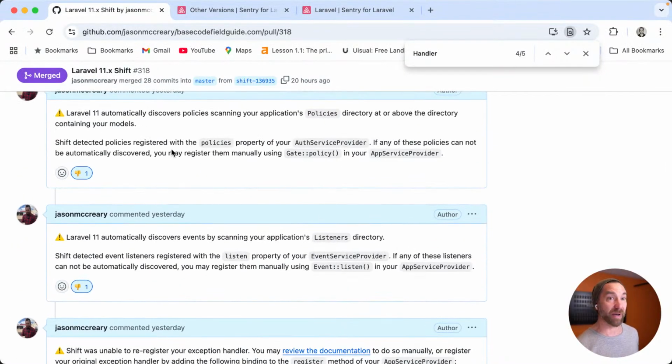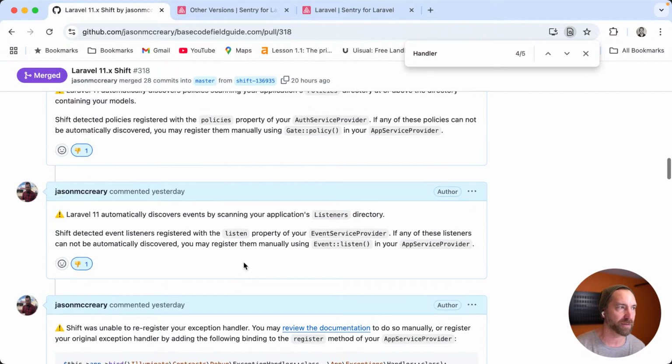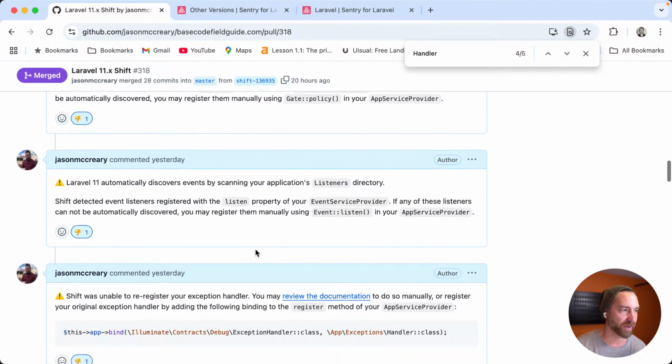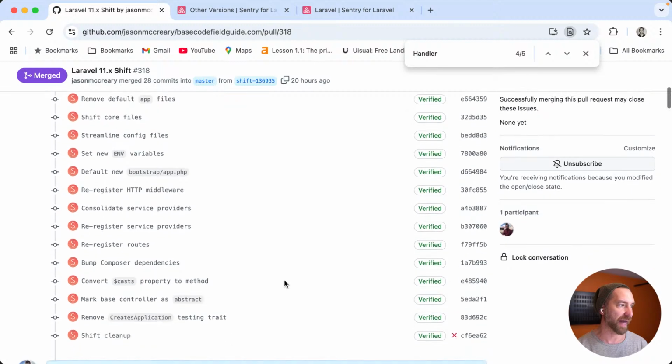All three of these comments in a row too, look at that, they were in a row. So that experience is so much better, right? I'm not reading through three comments in a row now that potentially didn't need to be left. This didn't need to be left. It was all fine. I didn't have any policies or listeners or anything anyway, or events. And now I just bumped Sentry for you. So I could even leave a comment that says do that, or I could do that separately. So that's going to get left here.